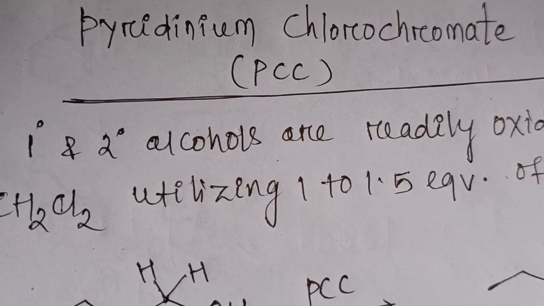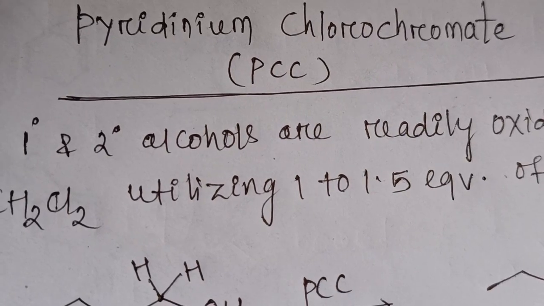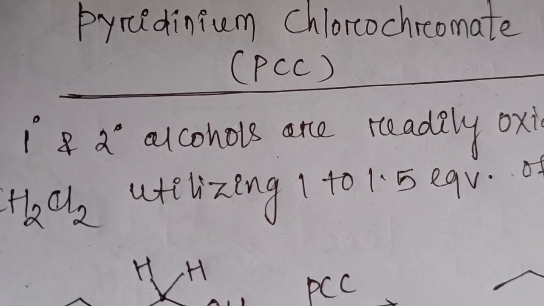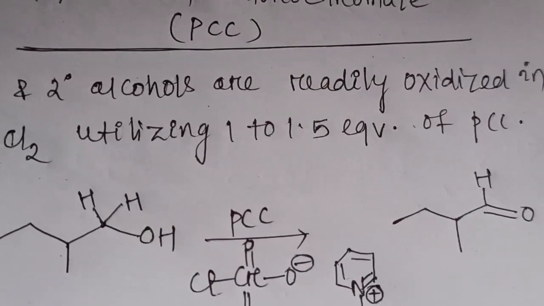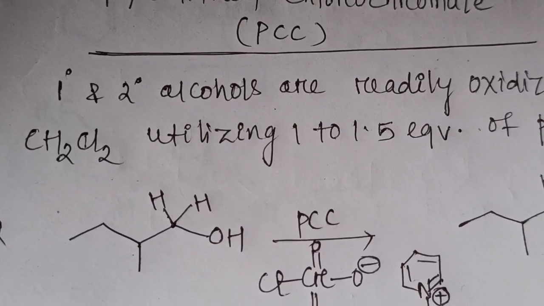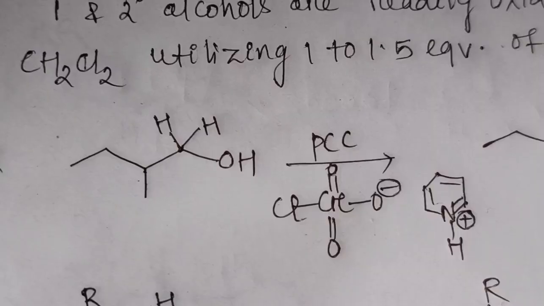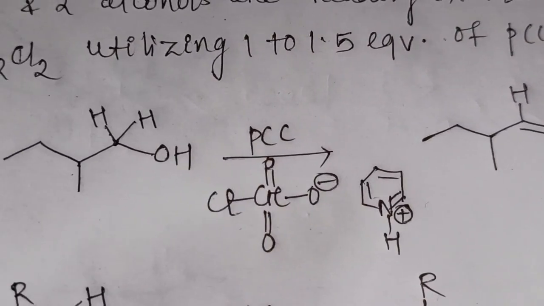Hello everyone. Let us discuss an oxidizing agent, that is PCC. So it's an important oxidizing agent. From the exam point of view, primary alcohols and secondary alcohols are readily oxidized in dichloromethane utilizing 1 to 1.5 equivalents of PCC. Primary alcohol is oxidized into aldehyde in the presence of PCC.